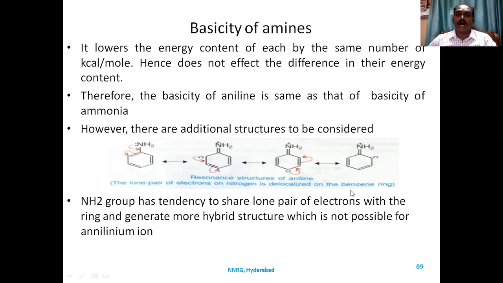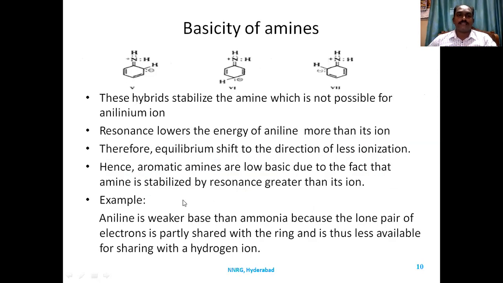But in ammonia, the lone pair of electrons is easily available. In aniline, the lone pair of electrons is not available. Why? Because they are involved in delocalization. They are entering into the delocalization of the benzene ring. So the availability of lone pair of electrons to donate to the proton is not there. So basicity decreases.